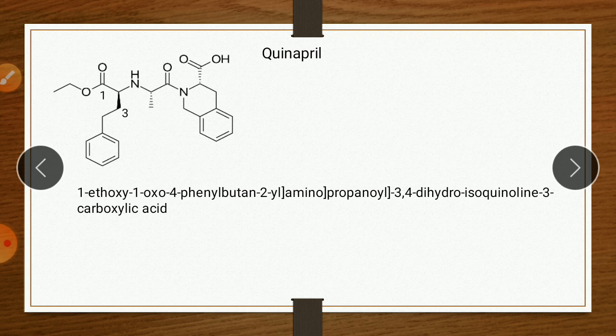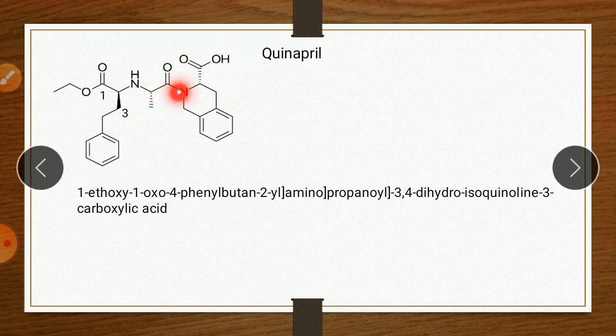Last drug is quinapril. So it is the structure of quinapril. Numbering is given here, first 1, 2 and 3, 4, and then there is a phenyl ring. So 1-ethoxy means this 1-ethoxy. On same position oxo group is there, that is 1-oxo. 4-phenyl, so on fourth position there is a phenyl ring, 4-phenyl. Butane, so 4 carbon butane. On second position there is an attachment, 2-yl, then amino, then propanoyl. So again there are 3 carbon with ketonic group, so 1, 2 and 3. Then it is propanoyl. Then 3, 4.